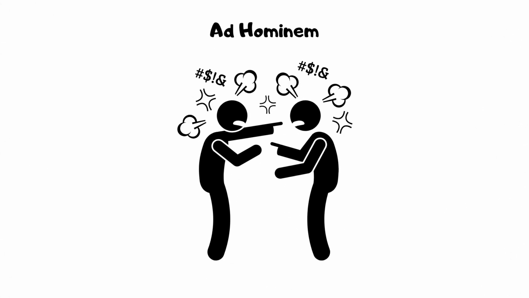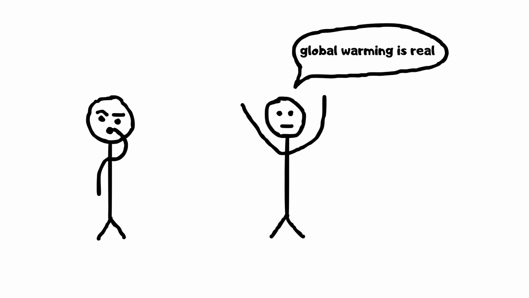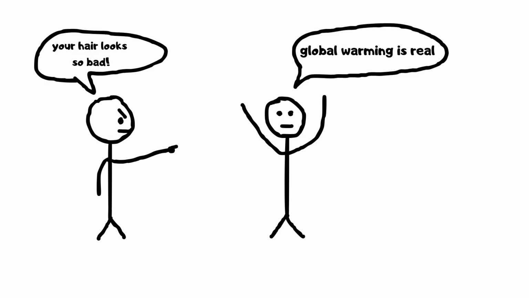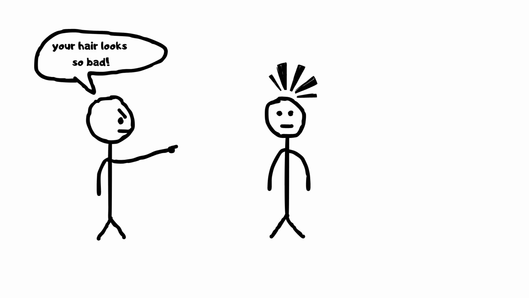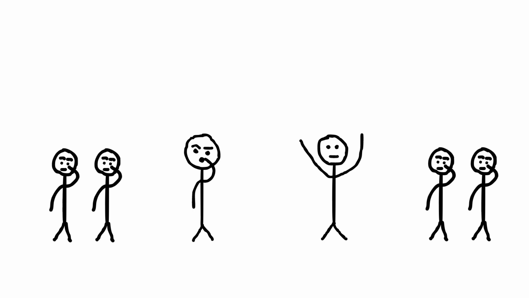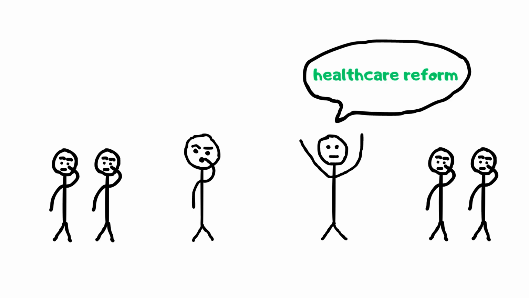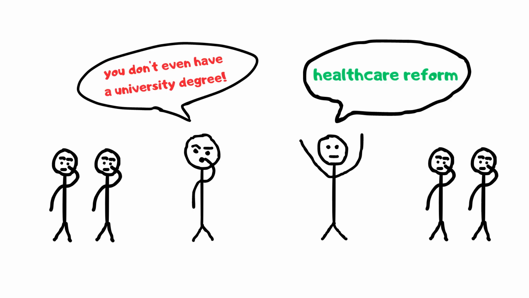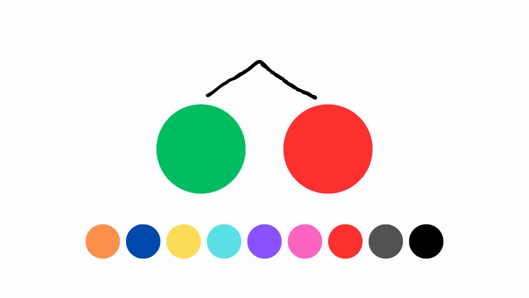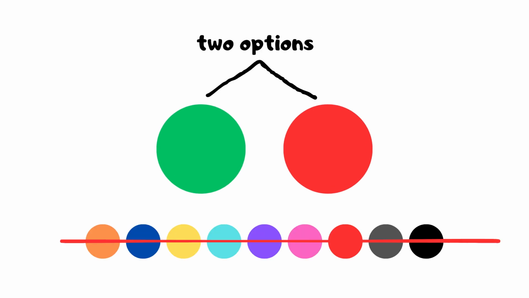Ad hominem. This fallacy attacks the character of the person making the argument rather than addressing the argument itself. For example, if someone dismisses another person's ideas on healthcare reform by pointing out their personal flaws or past mistakes, they are committing an ad hominem fallacy.